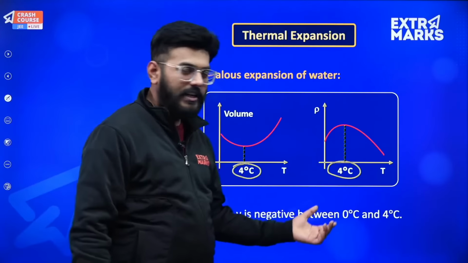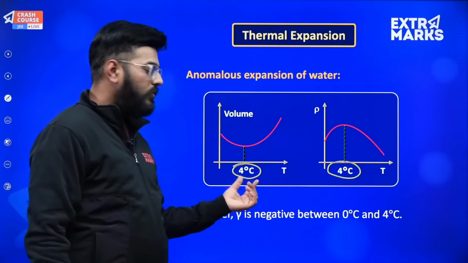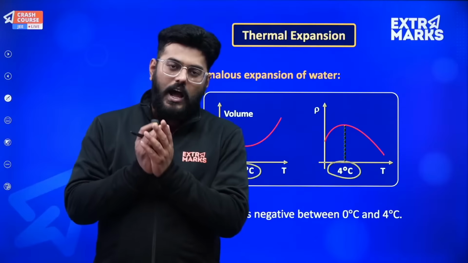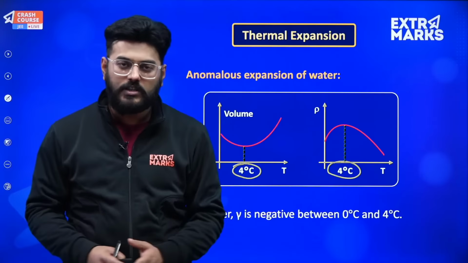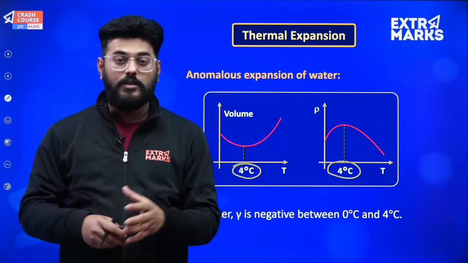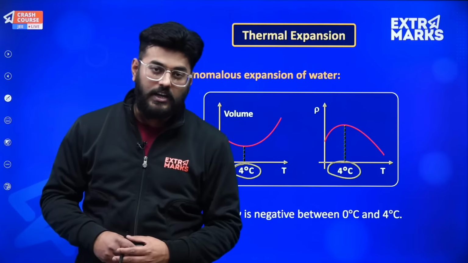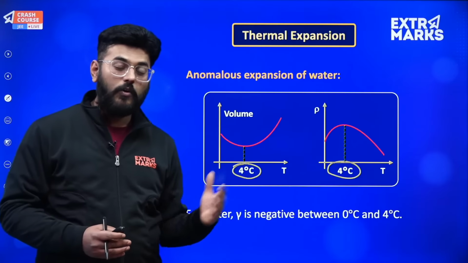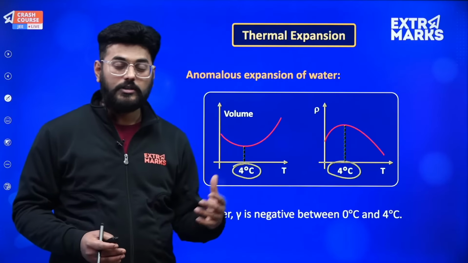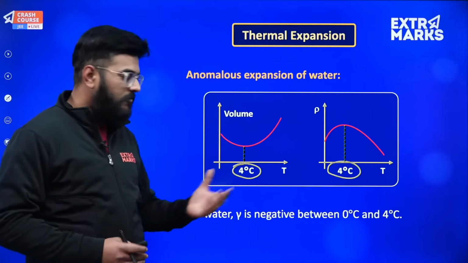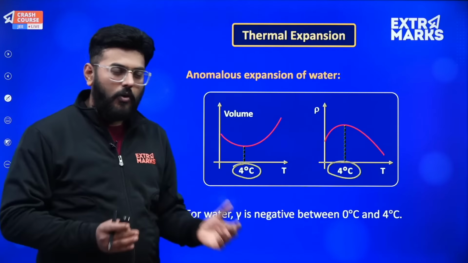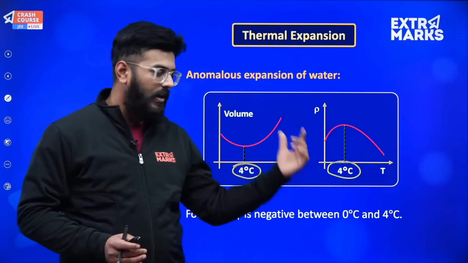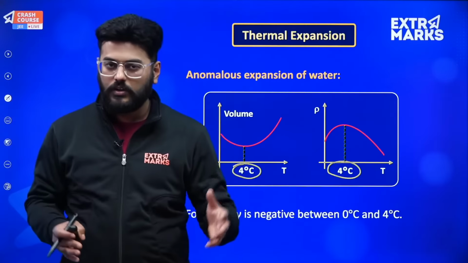Since density has a maximum value over here, volume will have, suppose you have taken a mass m, and that mass m will obviously not change unless you are adding or removing some amount of water from it. So if density is changing with temperature, then obviously volume has to change, it has to reciprocate accordingly. So for a given mass, volume will be least at 4 degrees centigrade and it will be maximum at any temperatures higher or lower than that.